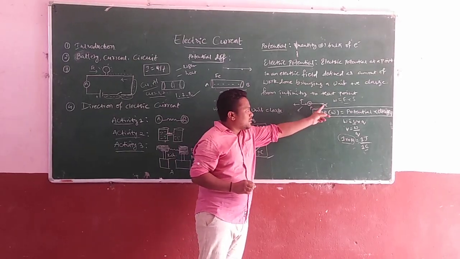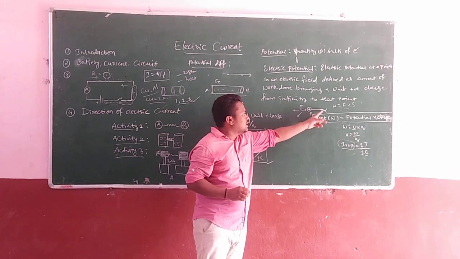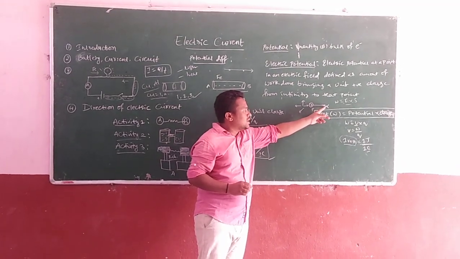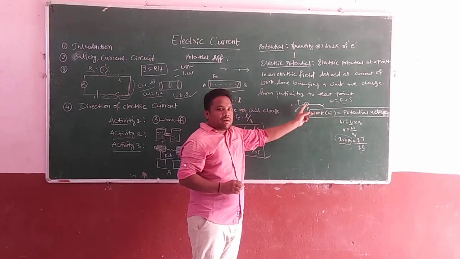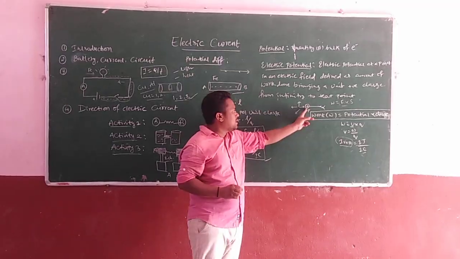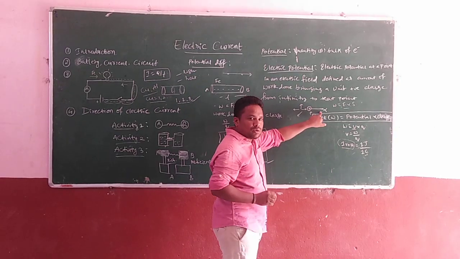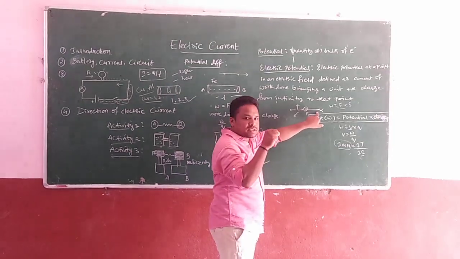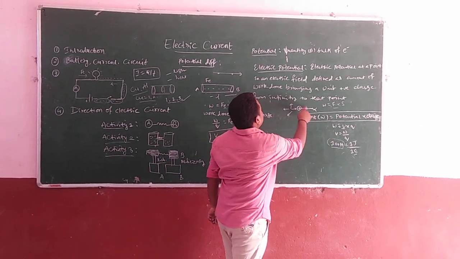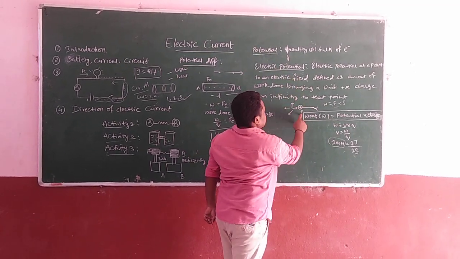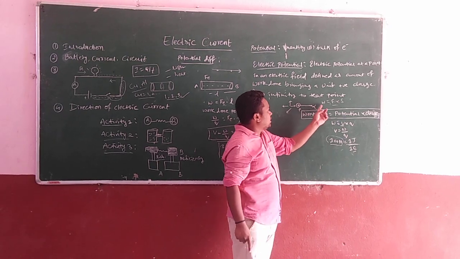So 1 unit of positive charge is at infinity distance. Then what are we doing? We bring 1 unit of positive charge from infinity to our specified position, that is P. At this moment we are using some kind of external work, and that is said to be electric potential.